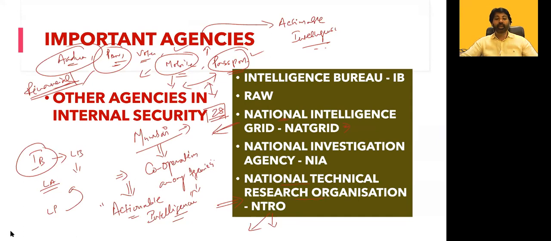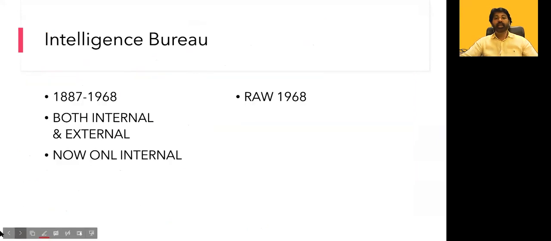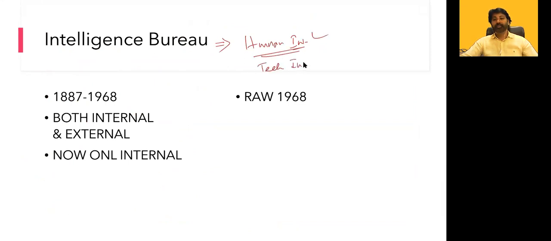Earlier, there was a blame on human intelligence. The Intelligence Bureau mostly works on human intelligence. This was the blame normally: that we were lacking in tech intelligence, but extremely good in human intelligence. We Indians are extremely good in human intelligence, and we were lacking in tech intelligence. Now we are improving in this also.